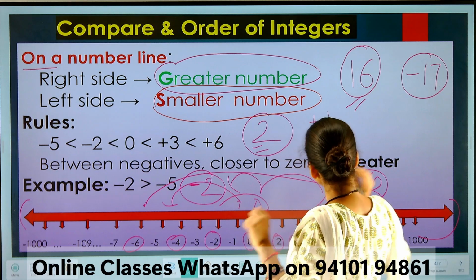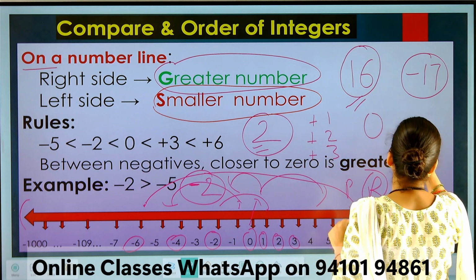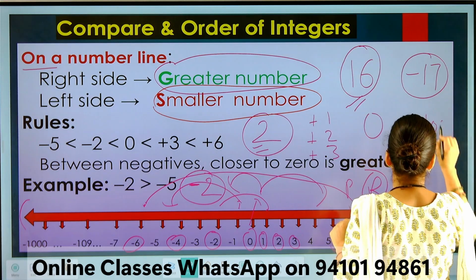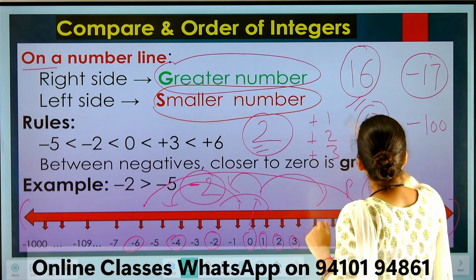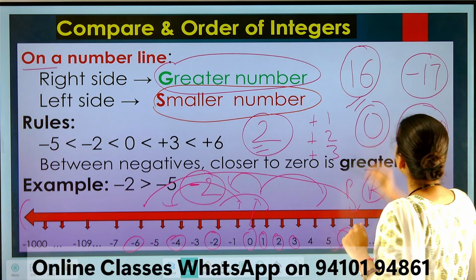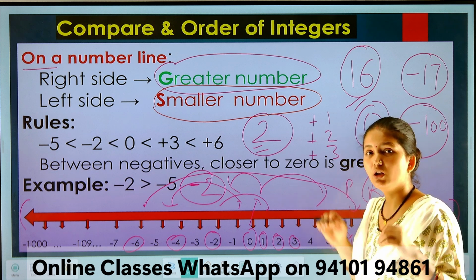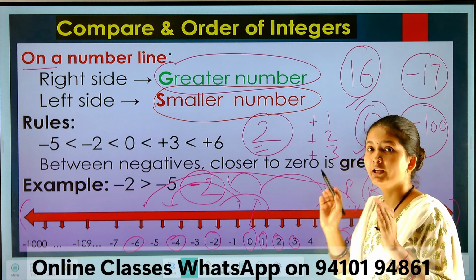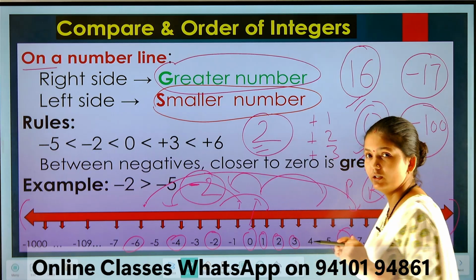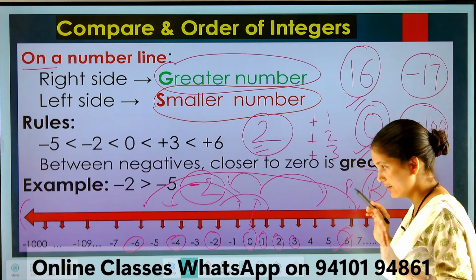Understood? Next, look here. There is another number 0 and -100. Got it? Now look here. One person is neutral and another one is in negativity. So which one is better, neutral or negativity? Neutral value is greater than negativity. Got it? So that's why you will say 0 is greater than -100.